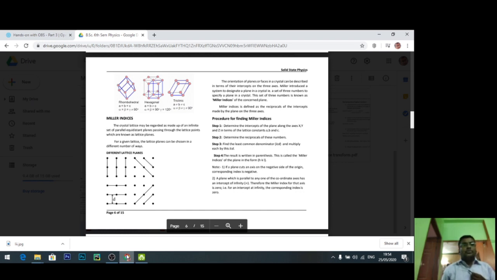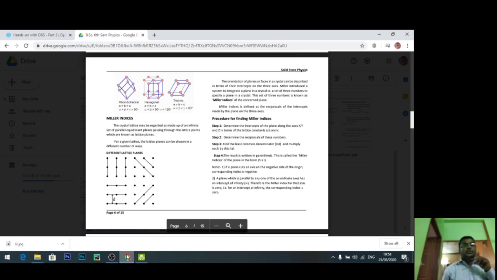Now the procedure for Miller indices. Number 1, determine the intercepts of the plane along the x, y, z axes in terms of the lattice constants a, b, c. Number 2, determine the reciprocal of these numbers. Number 3, find the least common denominator and multiply it. And the resultant is the Miller indices, in the form of h k l.